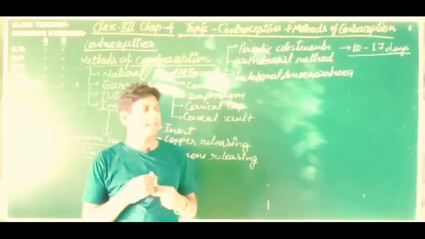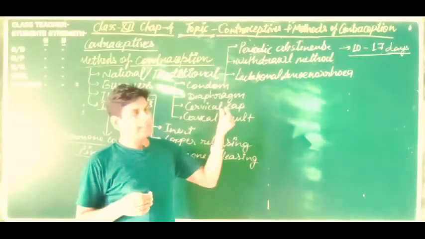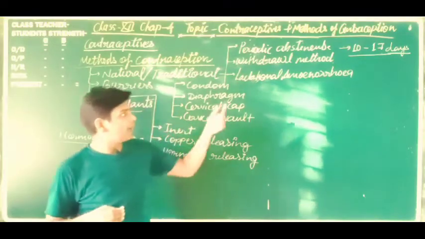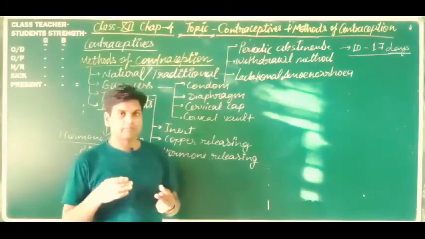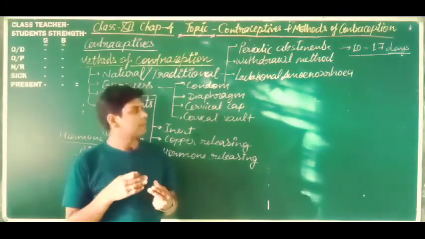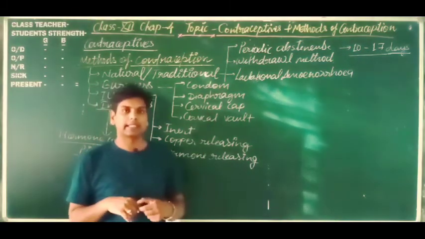This is a very risky period. So all the couples should avoid this period, because this is the risky period. So this should be skipped. That is why this is known as periodic abstinence.